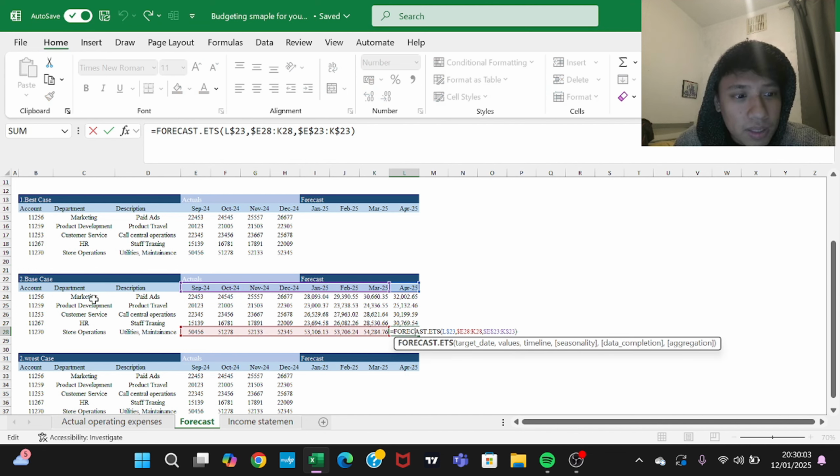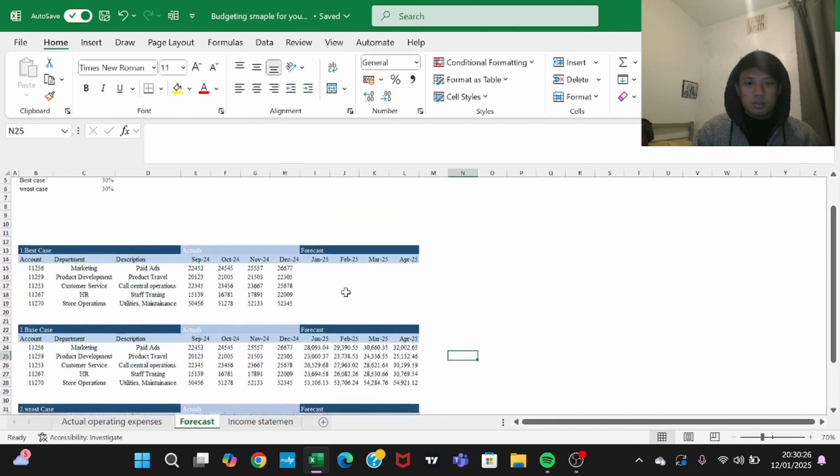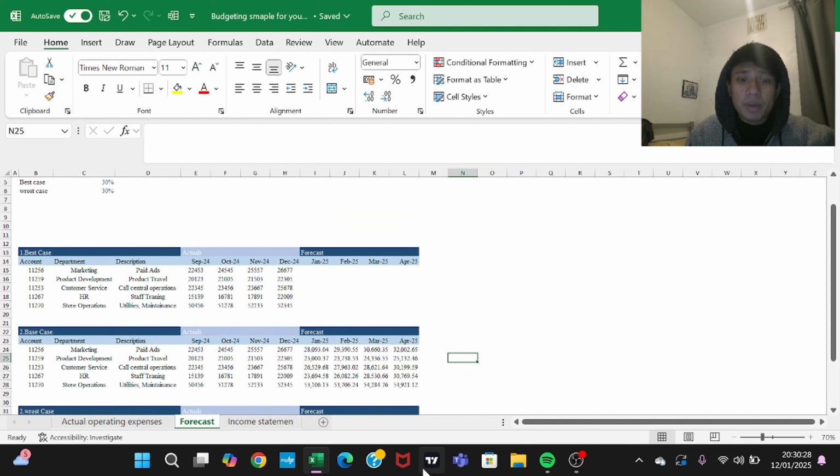If not marketing, the data is being taken from store operation, and the data is being taken from September 24 till March 25. So this is how anchoring works. We have to fix the row and column, and it's kind of confusing, but you guys will get used to it. So yeah, this is my base case.